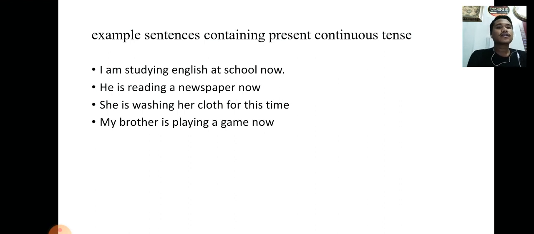Example sentences containing present continuous tense. I'm studying English at school now. He is reading a newspaper now. She is washing her clothes at this time. My brother is playing a game now.